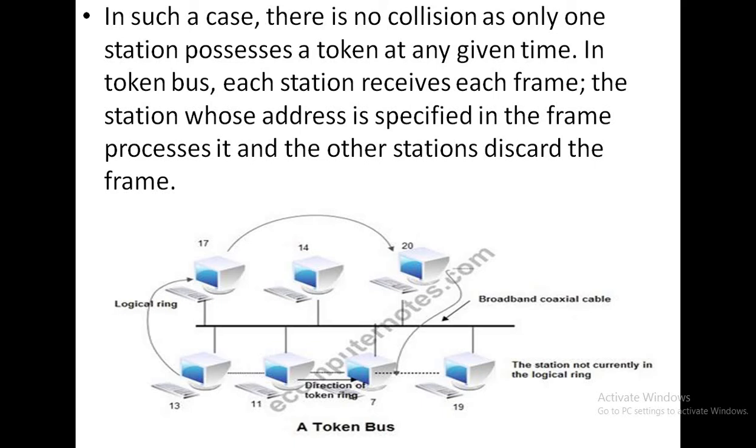So we may go through the notes about the token bus. This is also applied in the LLC sublayer, as we discussed in our previous classes. LLC and MAC are the two sublayers of the data link layer in the OSI model, where in the LLC sublayer we use the token bus concept.